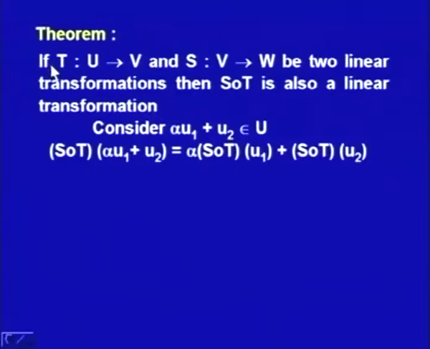That means, if S and T are linear transformations, then the composite of these two will also be a linear transformation. To prove this, we will consider alpha, u1, u2 belonging to U, and we will prove that S o T of alpha u1 plus u2 is equal to alpha times S o T of u1 plus S o T of u2.